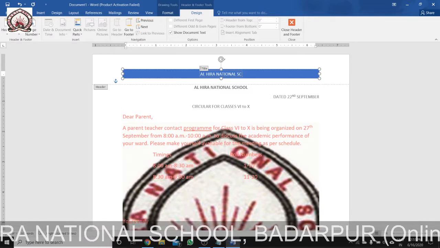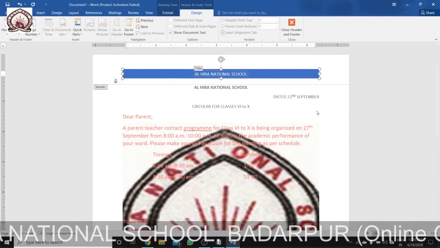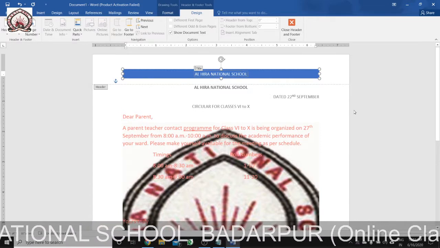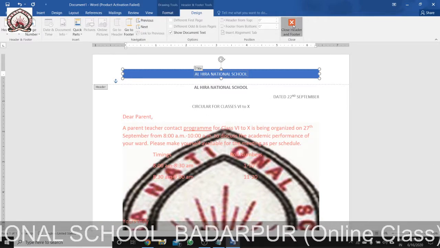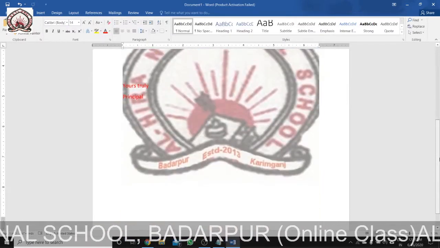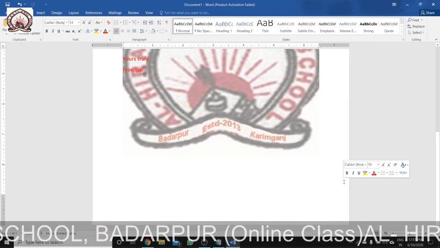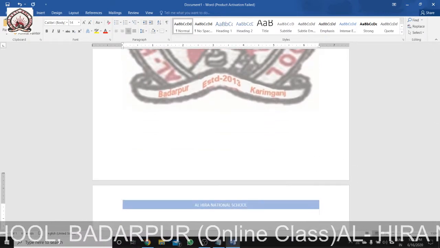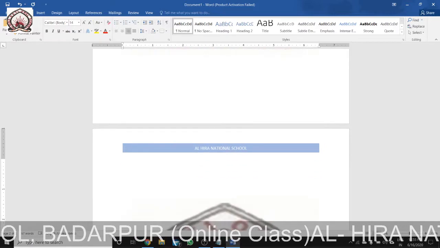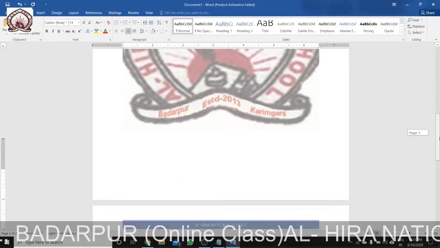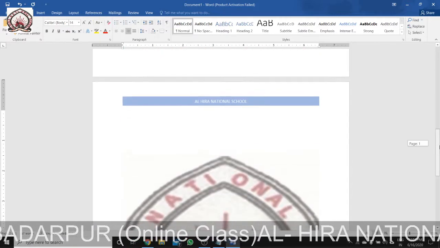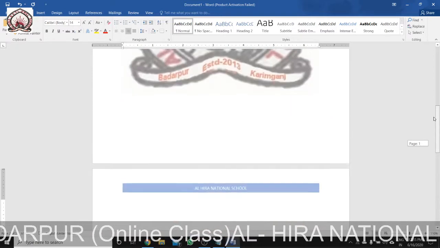Then you use Close Header and Footer. In all pages, if I open the next page also, you will see the watermark and the header and footer come automatically. I have opened the next page, and the header and the watermark have come automatically.